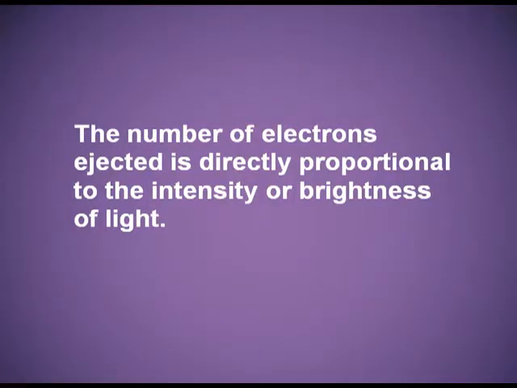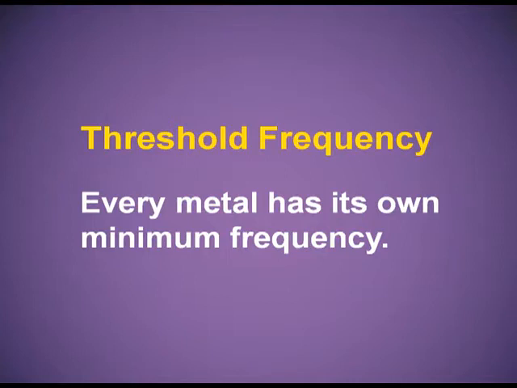Also, it was observed the number of electrons ejected is directly proportional to the intensity or the brightness of the light. More is the brightness of the light, more is the intensity of the light, more is the number of electrons ejected. Threshold frequency, that is ν0. Dear children, every metal has its own minimum frequency, and a light with that minimum frequency must strike the metal surface to eject the electron. If a light with less than threshold frequency strikes a particular metal, it will not eject electrons.